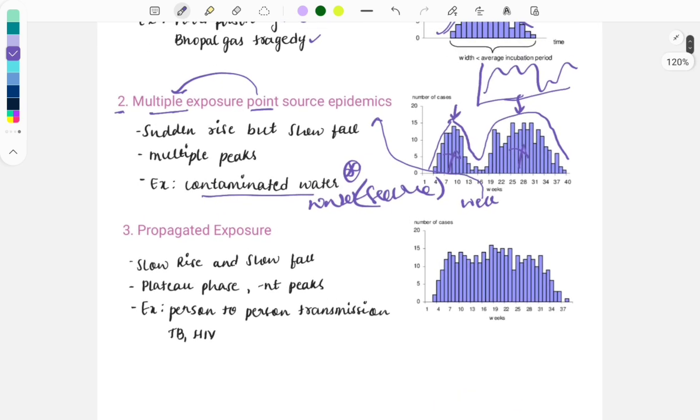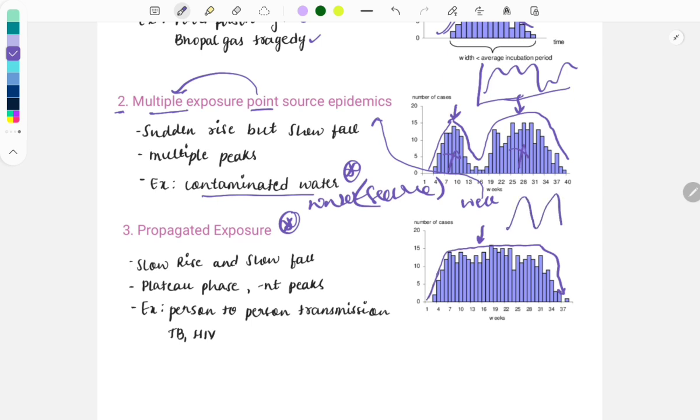Then moving on to the propagated exposure. So what happens in this is that there is a slow rise and slow fall of the cases. This rise is also slow, and there's a plateau phase occurring here, and then the fall. This one is the plateau phase, and peaks are not present here. So you can look here, peak ऐसे आ नहीं रहा है कुछ भी, कि sudden rise sudden fall.